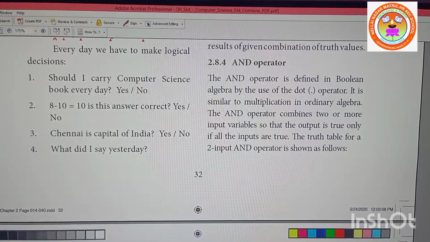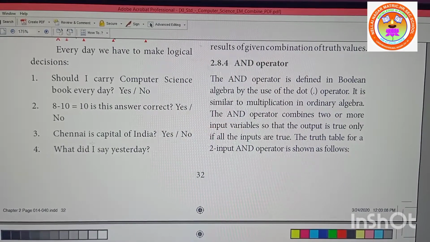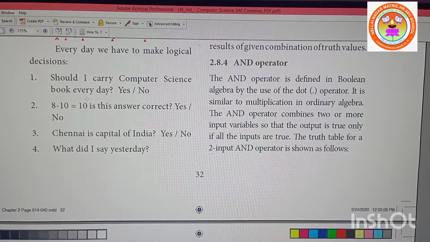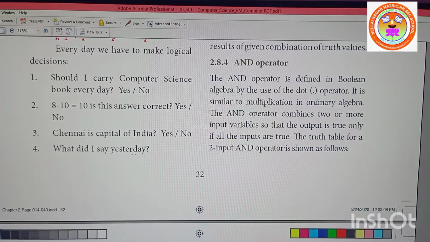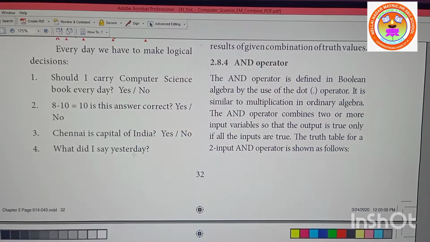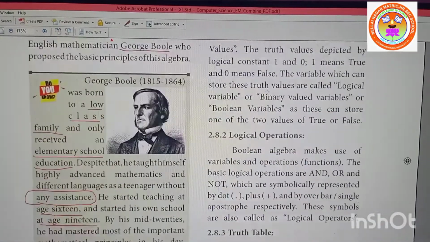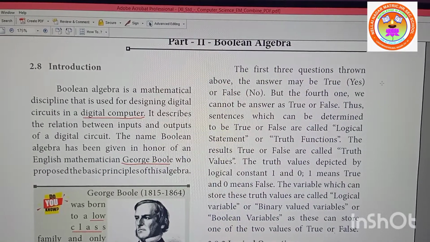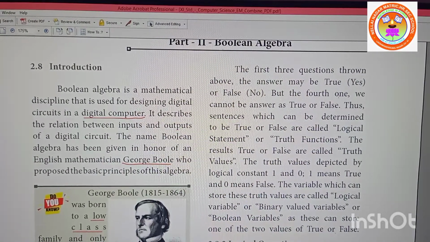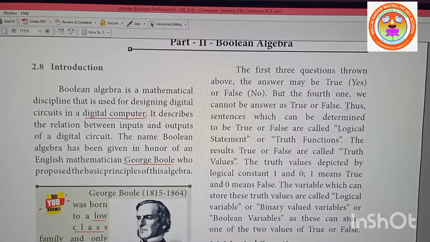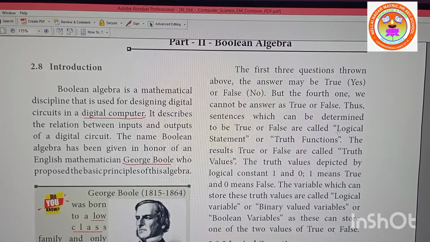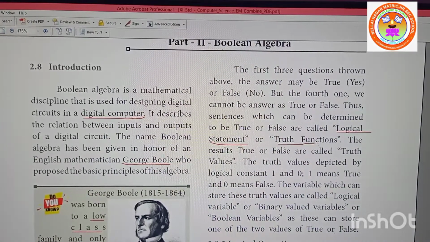So out of these questions, for the first 3 questions, you can give only one answer. But for the last question, if I ask anyone, they will give different answers. So these are called logical questions, right? Now see here, for the first 3 questions above, the answer may be true, yes, or false, no. But the fourth one, we cannot answer as true or false. Thus, sentences which can be determined to be true or false are called logical statements or truth functions.